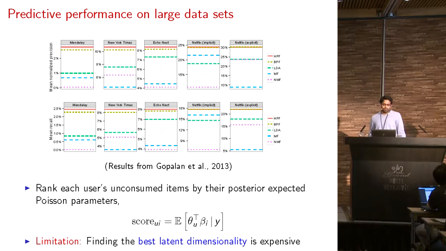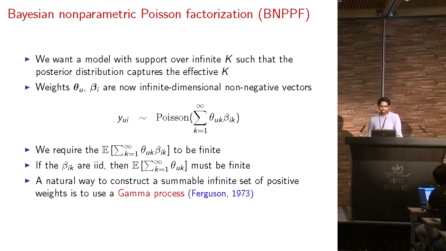But in this paper, we focused on, well, there's still a huge limitation, which is finding the best latent dimensionality is expensive. We'll have to set k to different values and rerun this model. So we want a model with support over infinite k, such that the posterior distribution can capture the effective k. So how do we go about doing that?